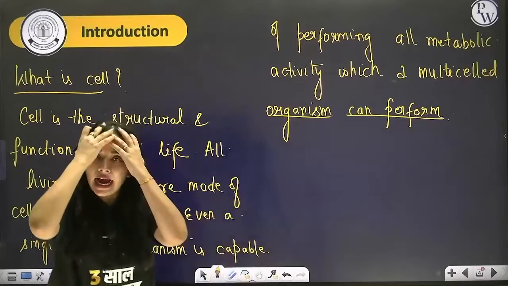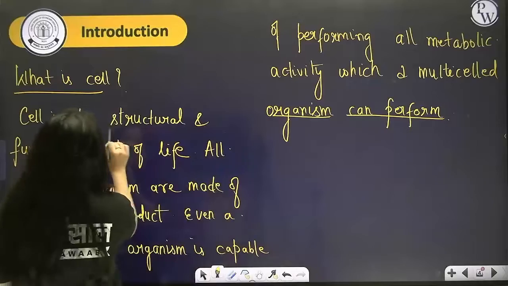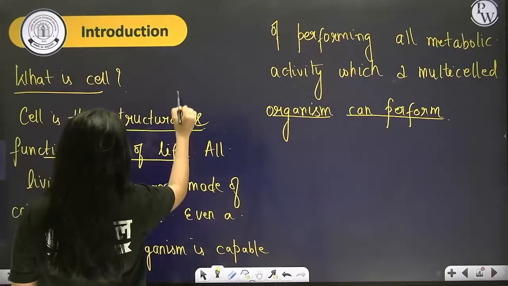Right? Understood, everyone? So this is the first point, just underline it. It's the basic structural and functional unit of life.